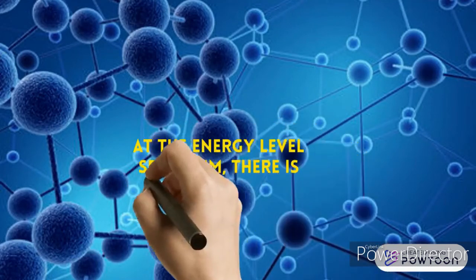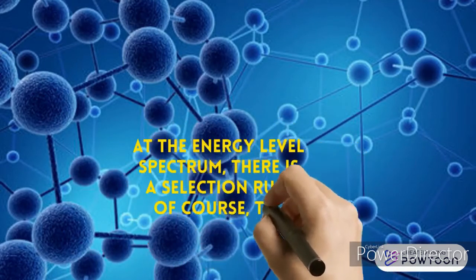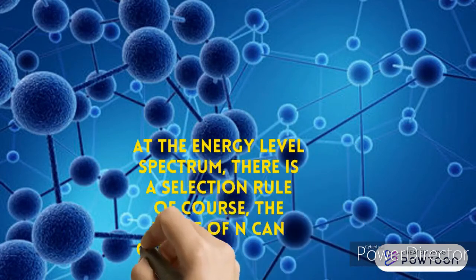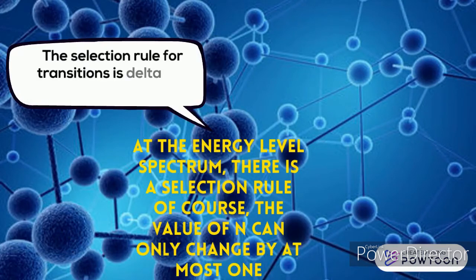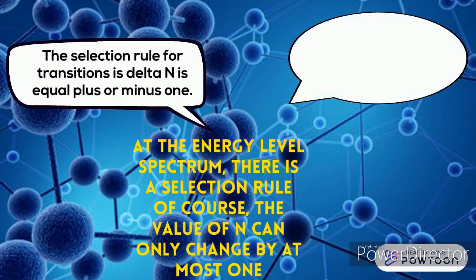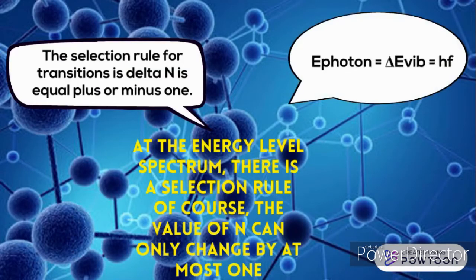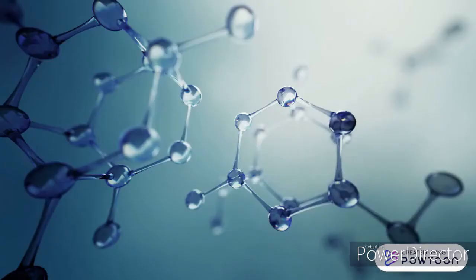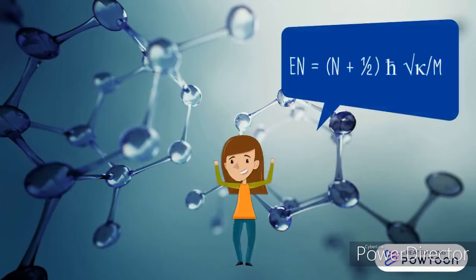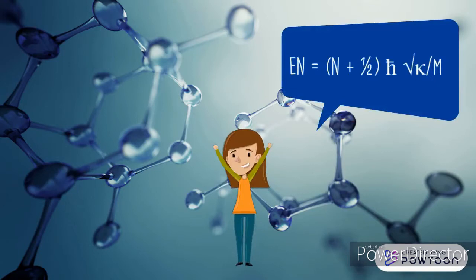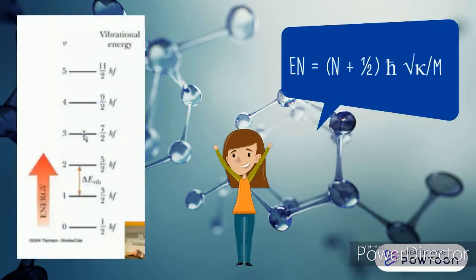Besides, at the energy level spectrum, there is a selection rule where n can only be changed by at most one. The selection rule for the transition is delta n equal to plus or minus 1. The energy of the absorbed photon is E photon equal to delta E vibrational, which equals h f. We use this equation at the energy level spectrum. This is the absorption of photons in pictures.